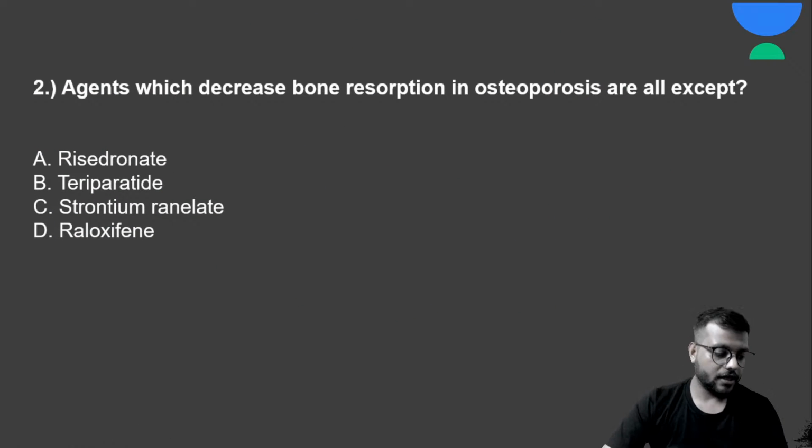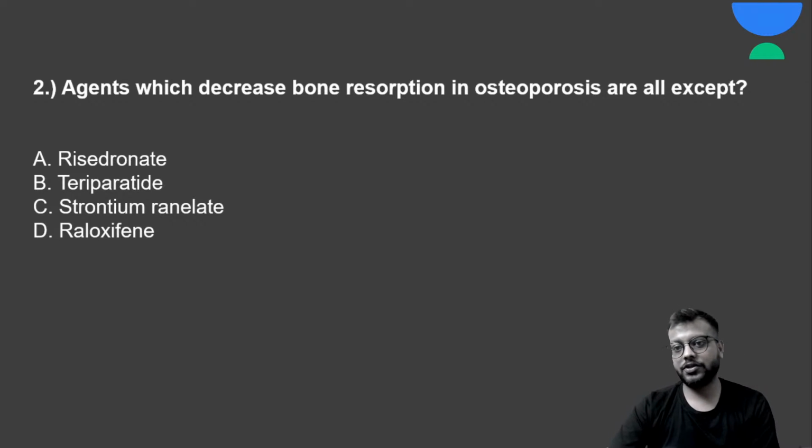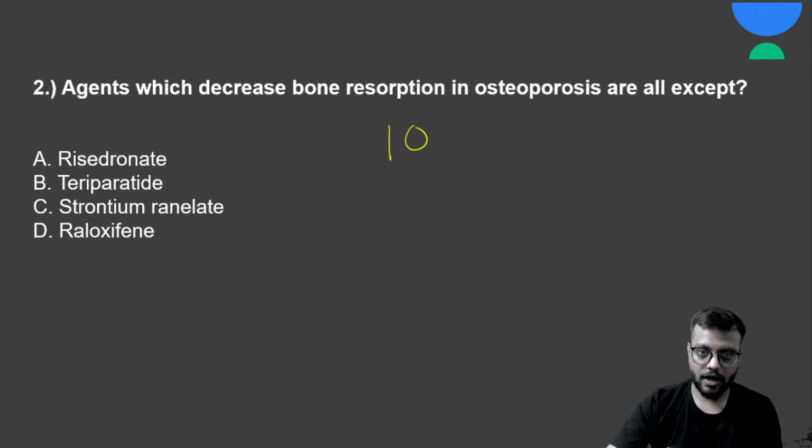Now second is agents which decrease bone resorption in osteoporosis are all except. Okay, here are your 10 seconds.